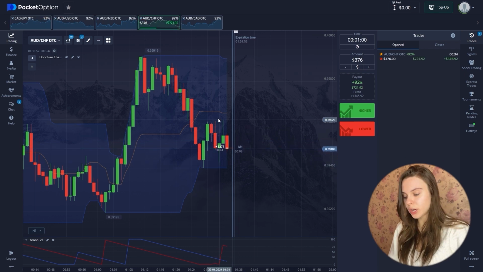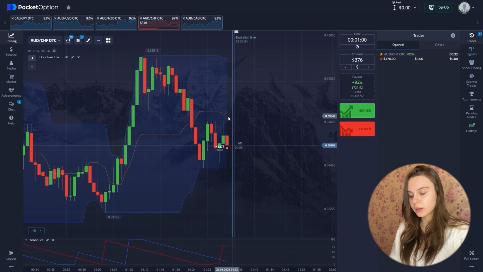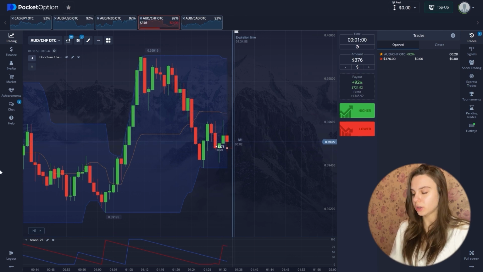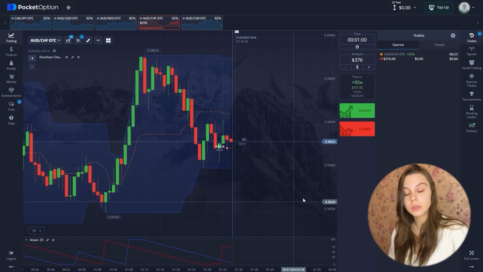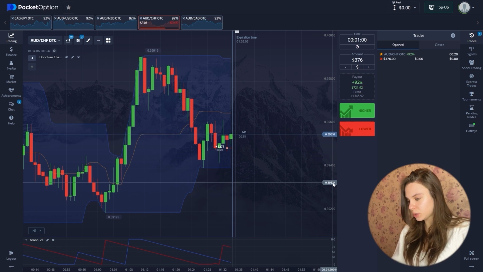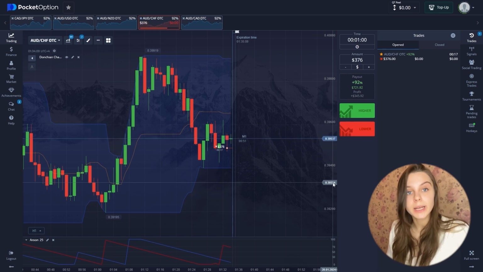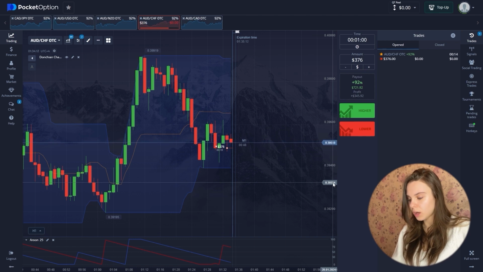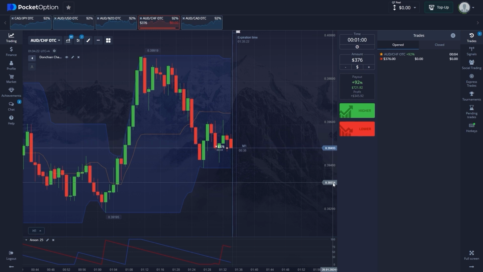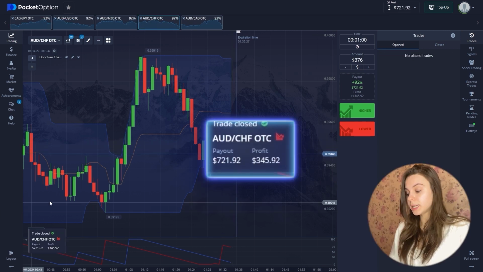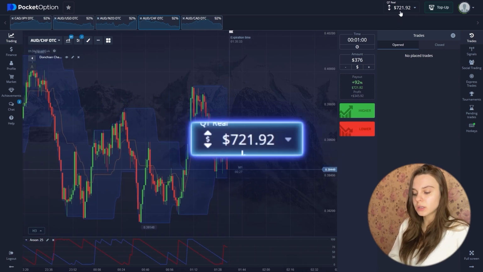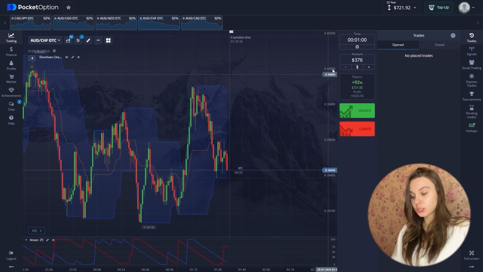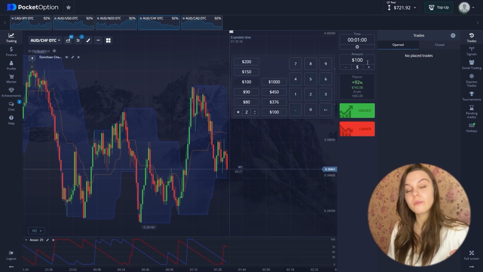Further, along the Donchian channel, we are consistently below our average line, which is a very important factor. And according to Aroon, we have two moving lines directed to the lower position. Nevertheless, the red one is predominant. So let's take a look at our chart. So great, this deal also closes in a plus and our balance is $721.92.